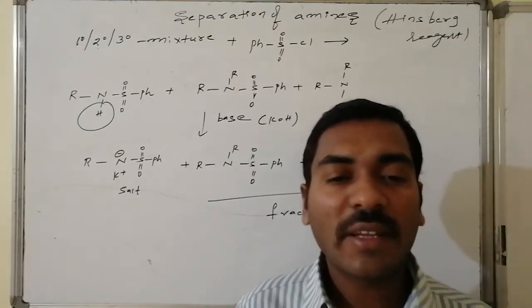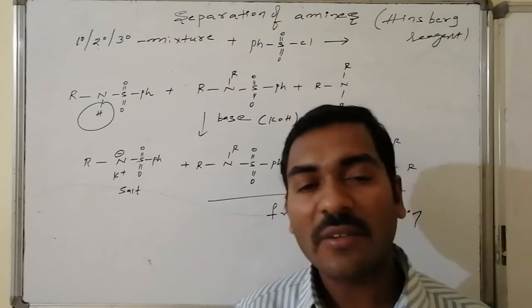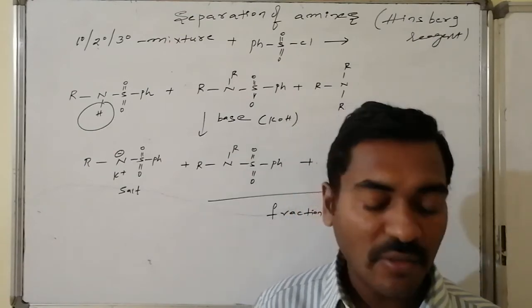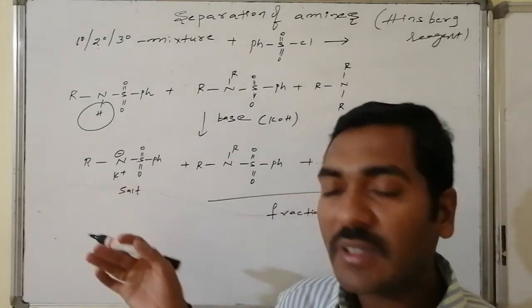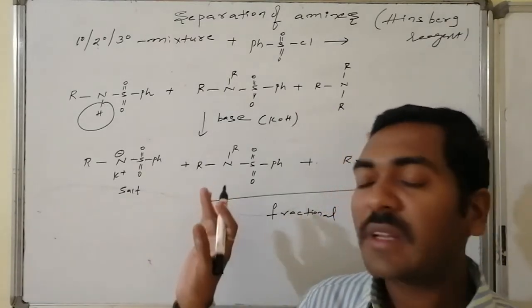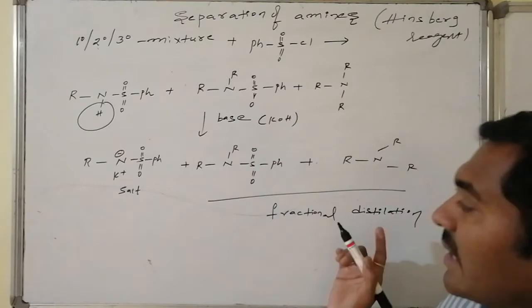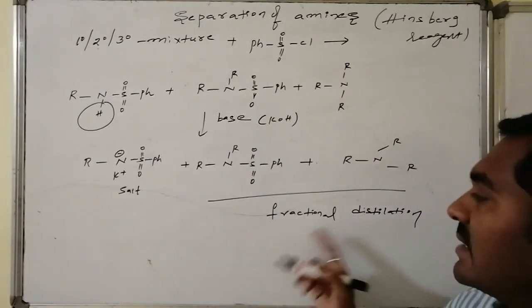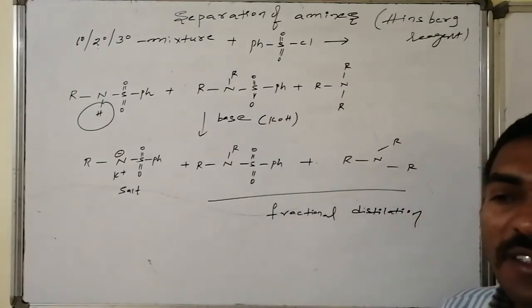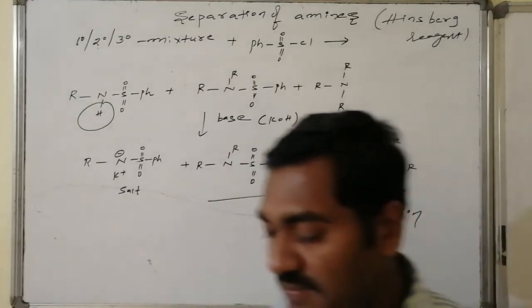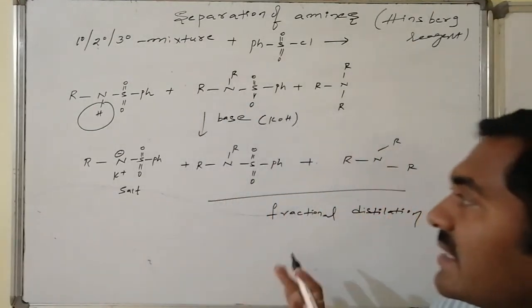Thus, when dissolved in a mixture of solvents like water and ether, the salt dissolves in water. Primary amine is separated from the secondary and tertiary. From the organic layer, fractional distillation separates the tertiary and secondary amines from one another.